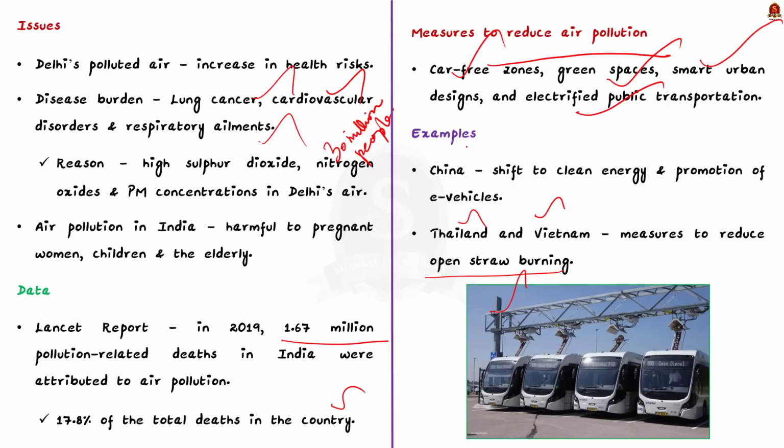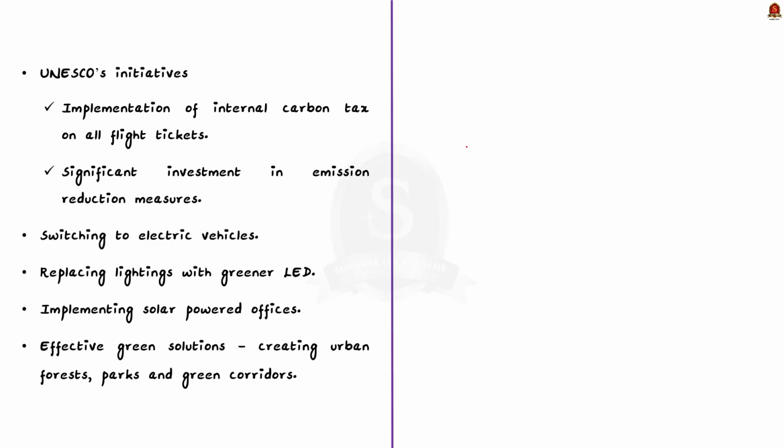Apart from this, UNESCO has also proposed some initiatives to combat air pollution. UNESCO advised its member countries to implement an internal carbon tax on all flight tickets. On one hand, it will help the government to mobilize funds for reducing pollution, and on the other hand, it discourages the people who contribute to air pollution. UNESCO also insists the countries make investment in emission reduction measures. If India efficiently follows these steps, the air pollution can be reduced significantly.